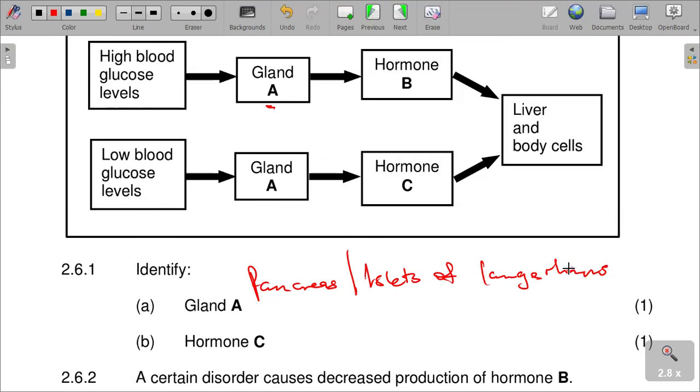And then you can say hormone C, which is for low blood glucose level, gland A, and then hormone C, then to liver. So we are saying what is that? It is the glucagon.